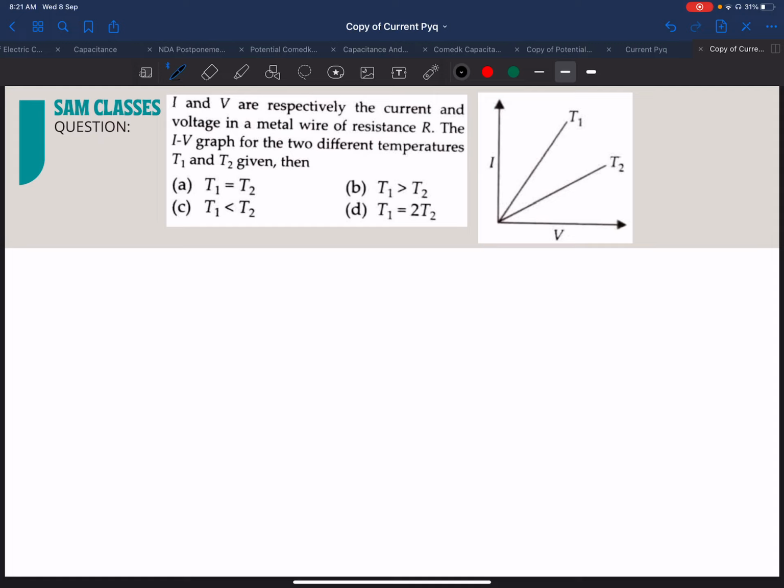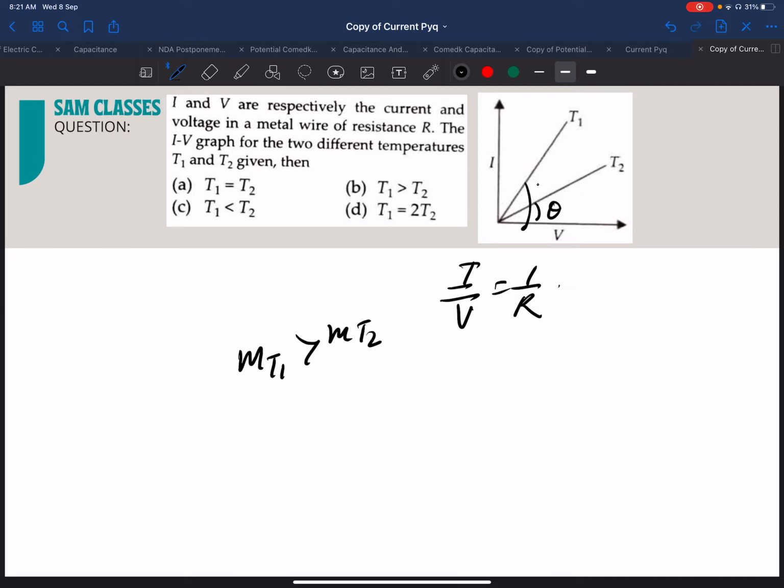So what we'll do in this, first again, whenever you have an IV graph, you need to understand what is the slope given by IV. Basically the slope given by IV is 1 by R. Just now I explained IV gives me 1 by R. Correct. So if I see the slope of this one and the slope of this one, the slope of temperature 1 is greater than the slope of temperature 2.